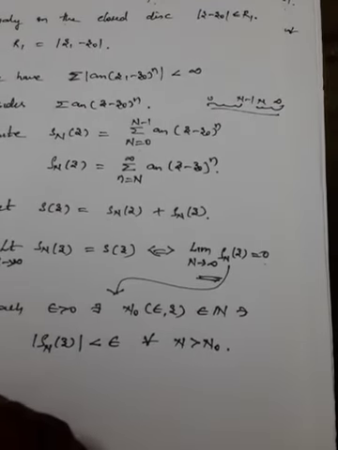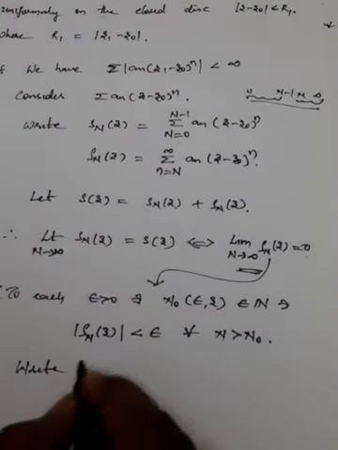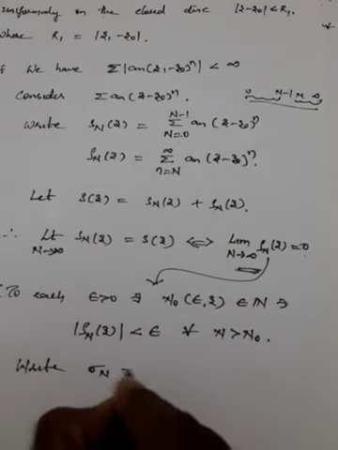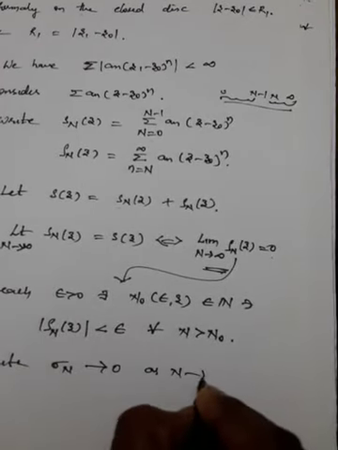Now we'll write sigma n. Sigma n tends to 0 as n tends to infinity.